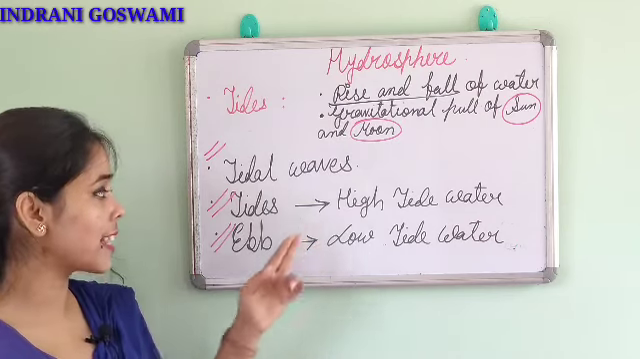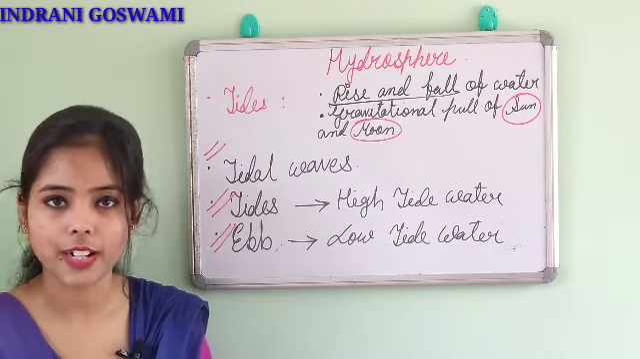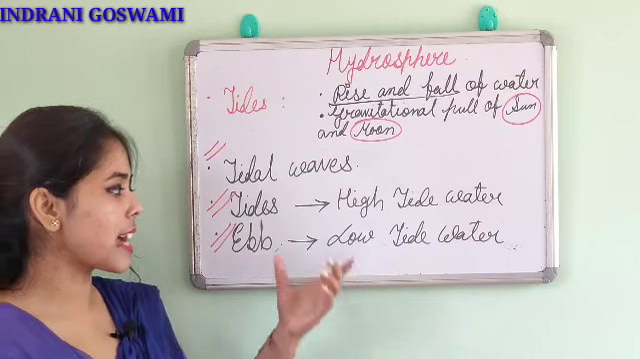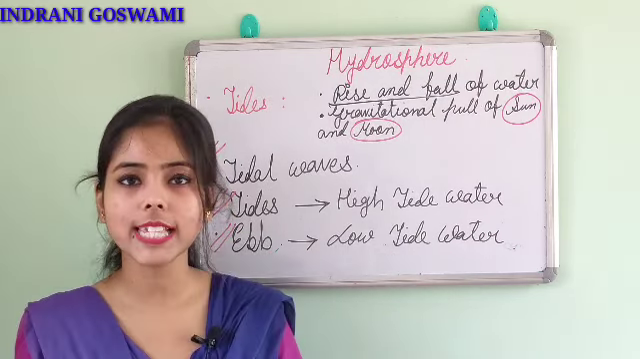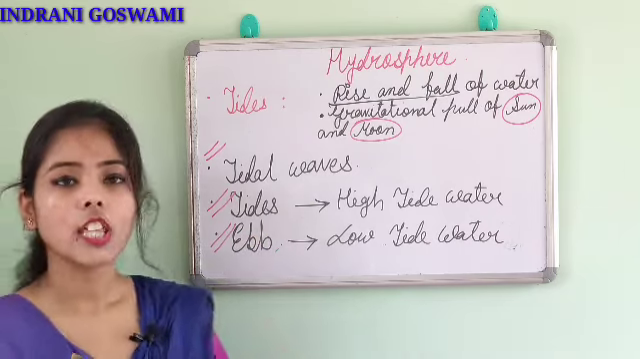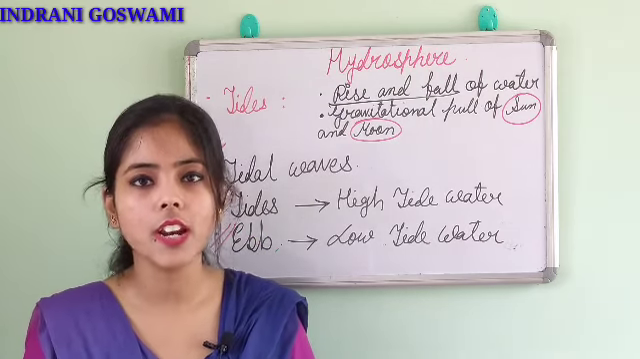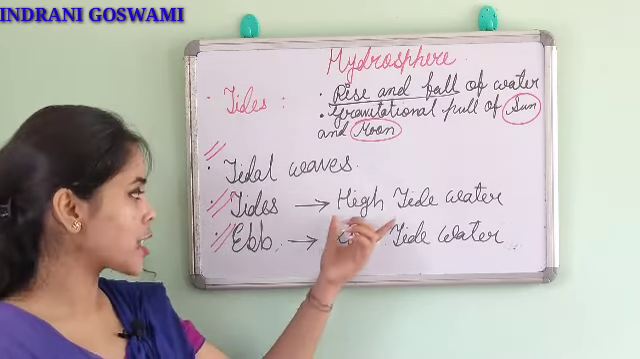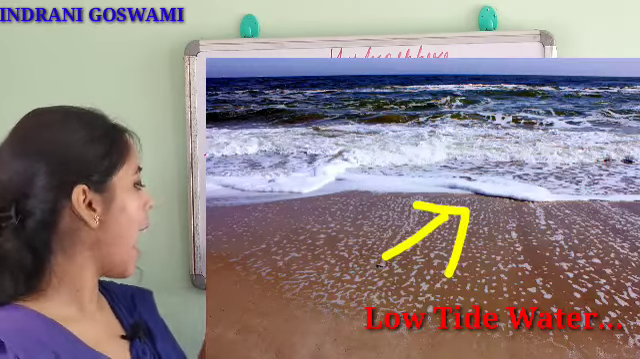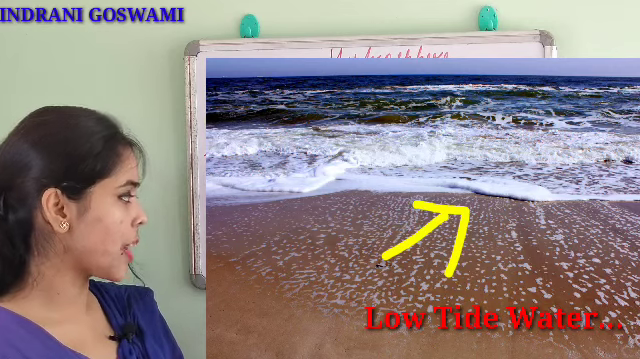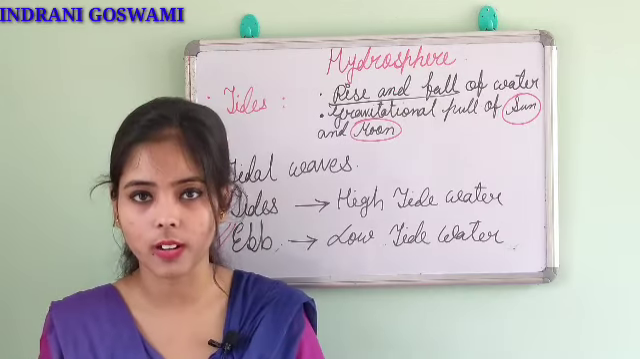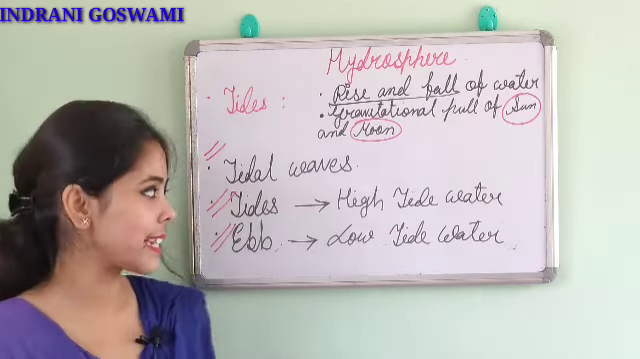So here again the directions are different. And the resultant water level is known as low tide water. Obviously in tide, the level of water rises up, so that's why it is high tide water, and in ebb the water level lowers down. That's why it is known as low tide water. So I hope this is quite clear.